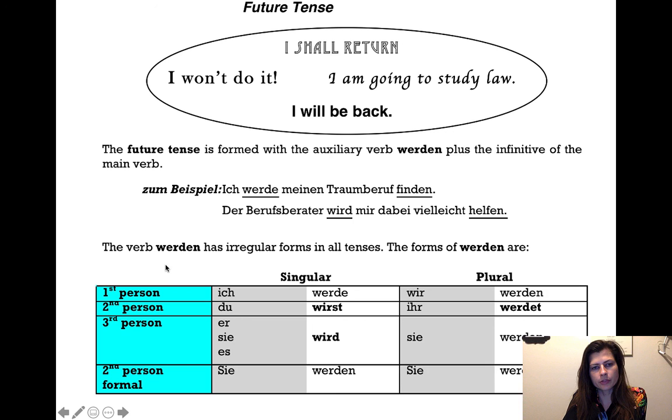So it's important to be able to recognize all of the forms of werden because it's conjugated irregularly in every tense. So this is the present tense of werden, maybe remember from before. So ich werde, du wirst, er, sie, es wird, wir werden, ihr werdet, sie werden, Sie werden.